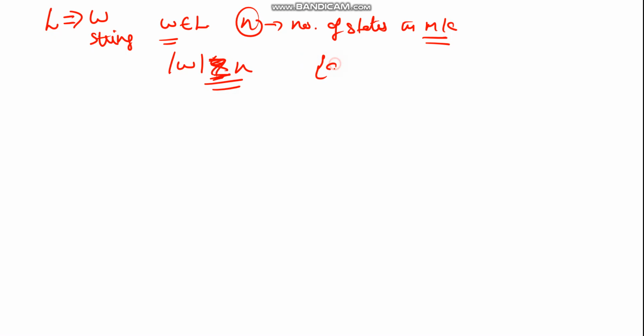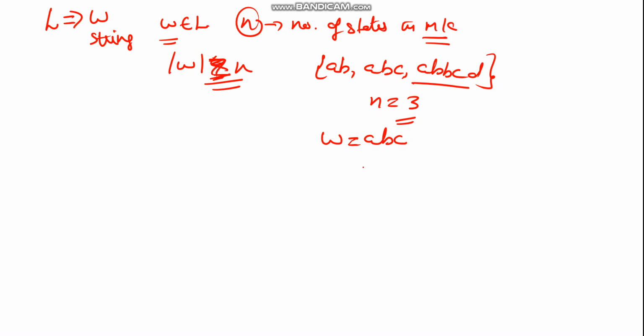Suppose we have a, ab, abc, abcd as my language, and then from this, if the value of n is 3, meaning the number of states is 3, then w should be at least abc, or w can be chosen as abbcd, because n is equal to 3 in length, and it is satisfying the condition.